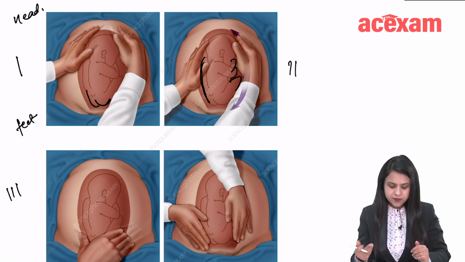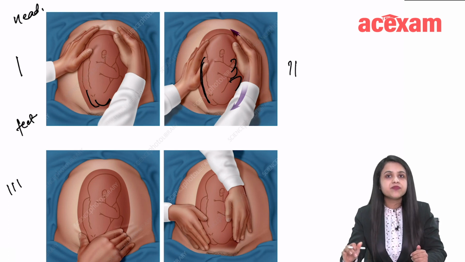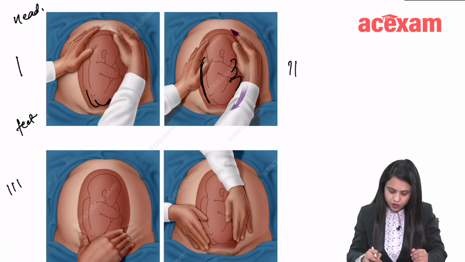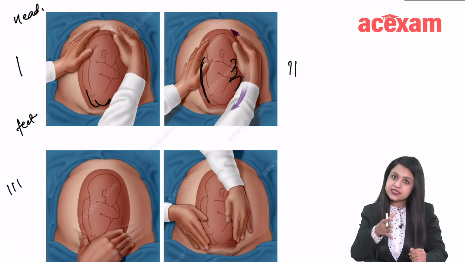Okay, and vice versa. This is 3. Okay, this is Leopold number 3, which is also called Pawlik grip. As you can see in all these cases, the examiner is facing the head of the patient, right?